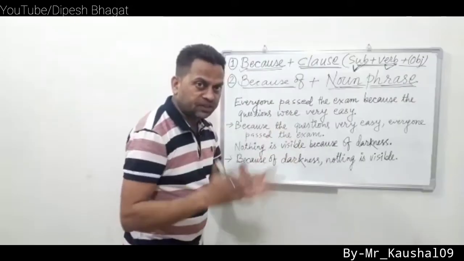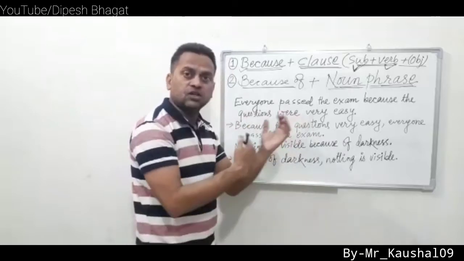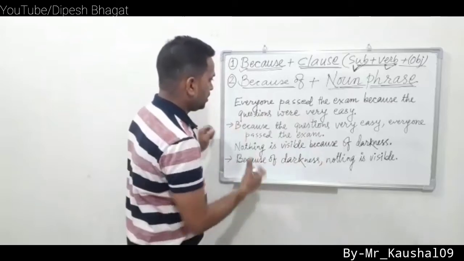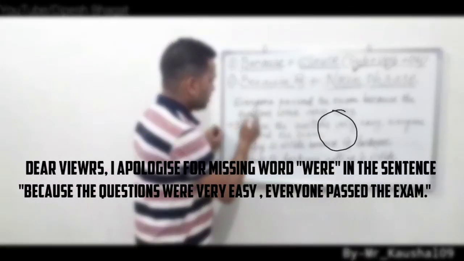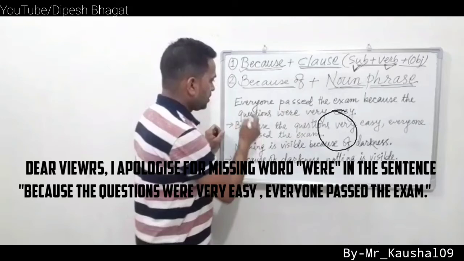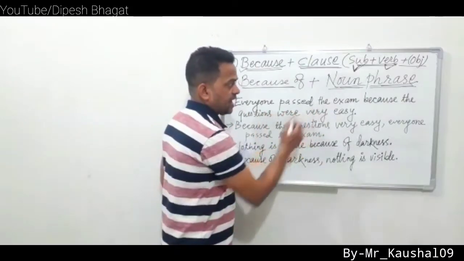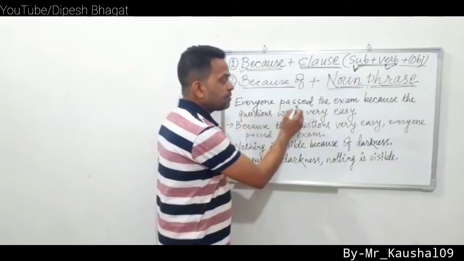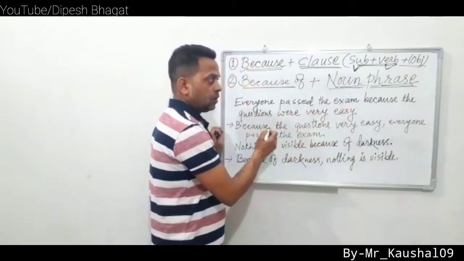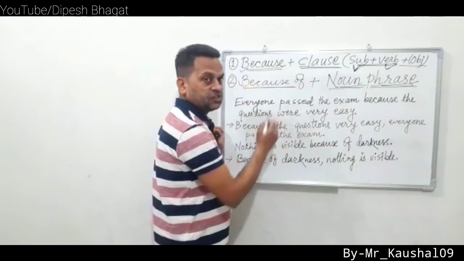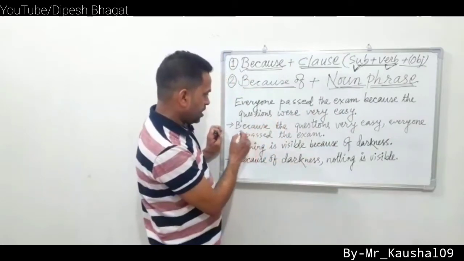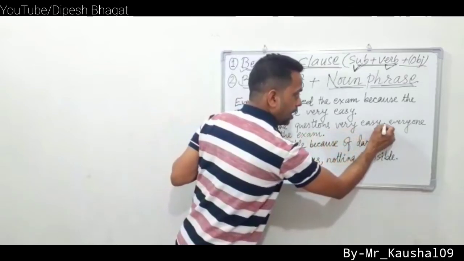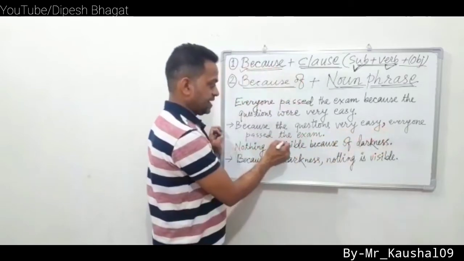And now at last, let me tell you, we can just reverse the position of the clauses. Here, everyone passed the exam because the questions were very easy. We can also write in this way: because the questions were very easy, comma, everyone passed the exam.